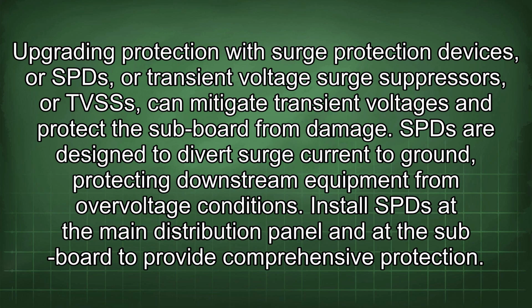Upgrading protection with surge protection devices, or SPDs, or transient voltage surge suppressors, or TVSSs, can mitigate transient voltages and protect the subboard from damage. SPDs are designed to divert surge current to ground, protecting downstream equipment from overvoltage conditions. Install SPDs at the main distribution panel and at the subboard to provide comprehensive protection.